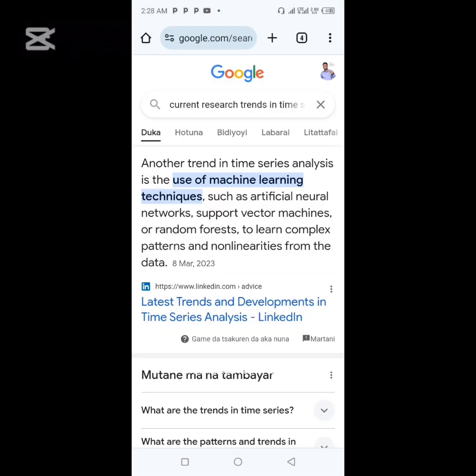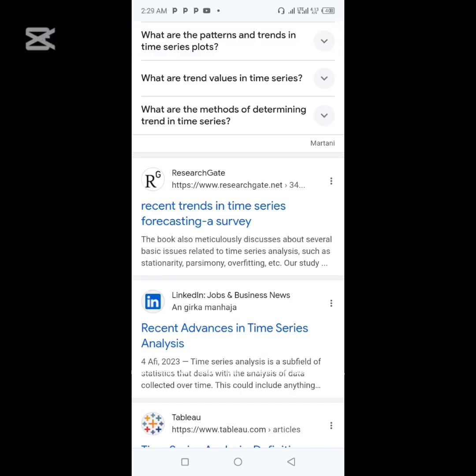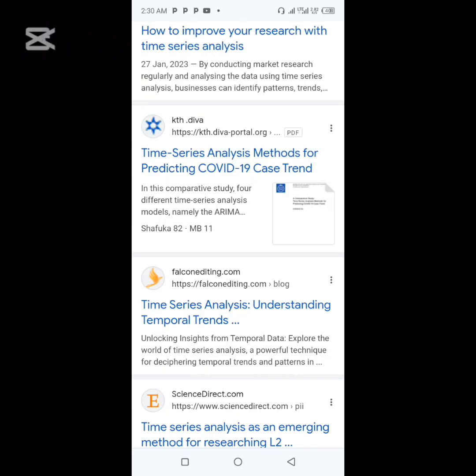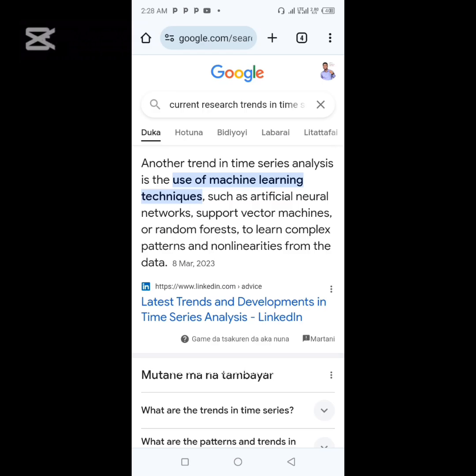In this instance, from my search, it gave several results, most of which were about latest trends in time series analysis. As we scroll from the top to the bottom of the page, now going back to the top of the page shows that one latest trend in time series analysis is the use of machine learning techniques such as artificial neural networks, support vector machines, or random forests to learn complex patterns and nonlinearities from the data.